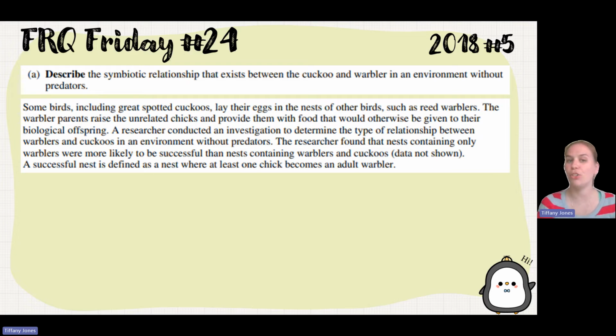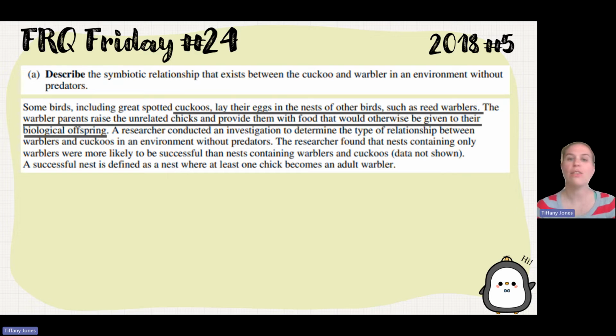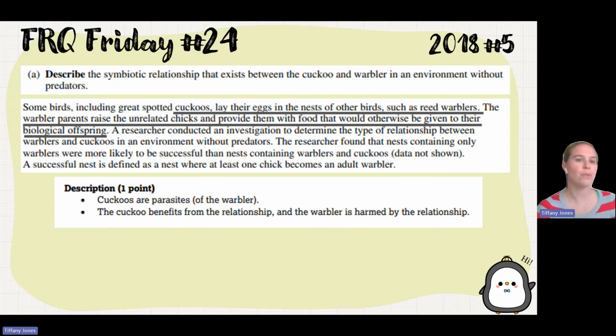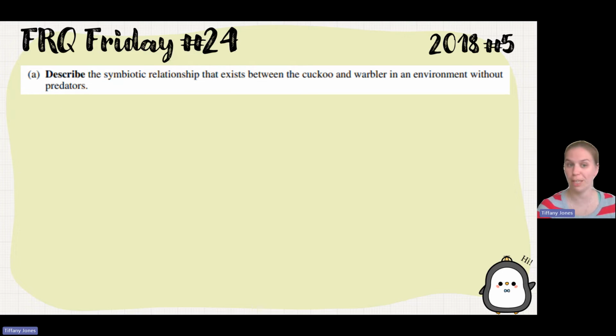So part A asks us to describe the symbiotic relationship that exists between the cuckoo and the warbler in an environment without predators. And as a reminder from the prompt, the cuckoos are going to lay their eggs in the warbler nest. The warbler parents are going to raise those chicks as their own and provide them with food that would otherwise go to their offspring. So this is some type of parasitic relationship where the warbler is going to be negatively impacted and the cuckoos are going to be positively impacted. So the prompt says, of course, that the cuckoos are parasites, that the cuckoos benefit from the relationship and the warbler is harmed from the relationship.